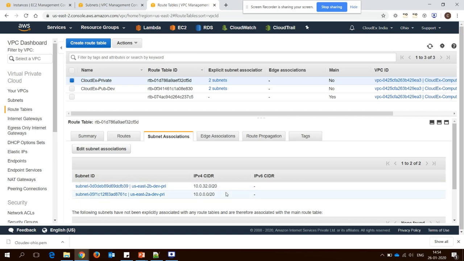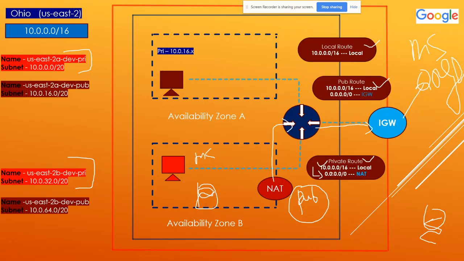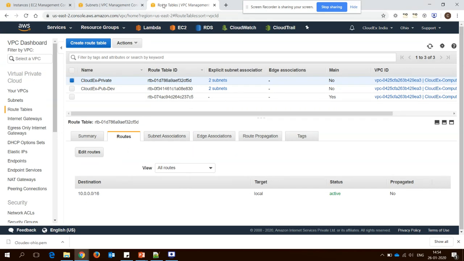Next we have to create the route, but before that we have to create the NAT gateway, because in the route, as I said, we'll point to the NAT gateway. So let's create the NAT gateway as well. I'm opening a duplicate console here.